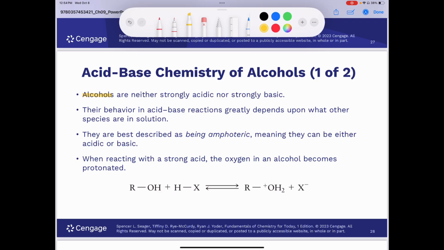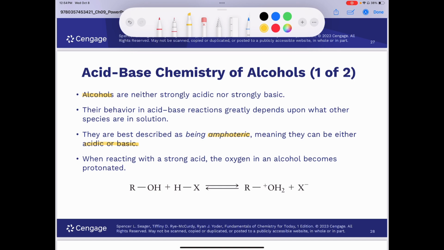presence of a strong acid, an alcohol will act like a base. And if you put it in the presence of a strong base, the alcohol is going to act like an acid. And so we best describe alcohols as being amphoteric. And amphoteric means that they can be either acids or bases. Okay, they can either be acidic or basic. You think about amphibian, right? Can live in water or land. So amphoteric means some kind of molecule that can behave as an acid or a base.